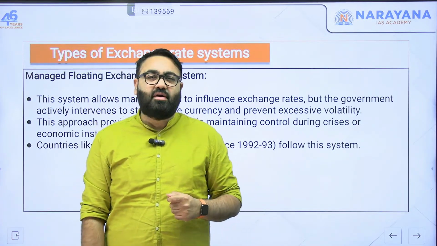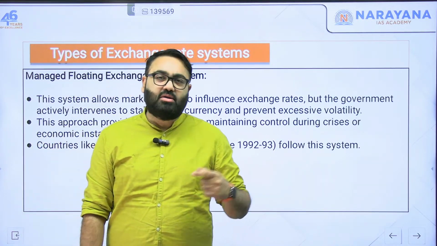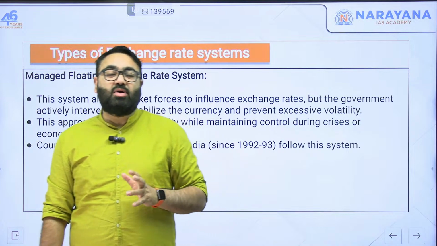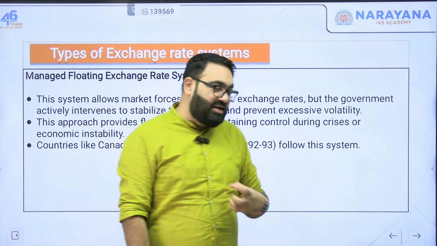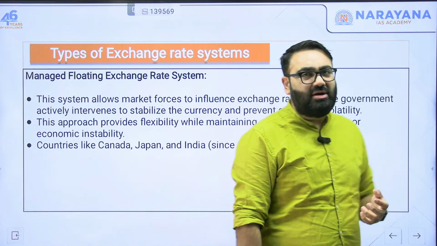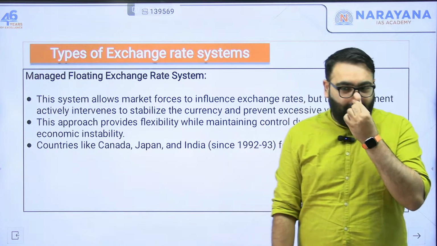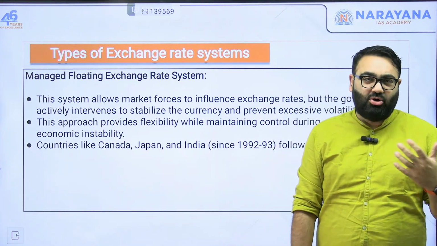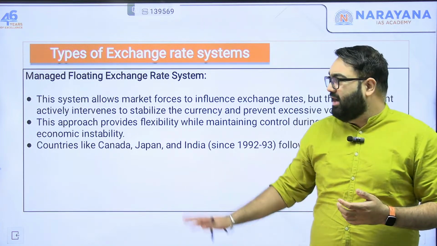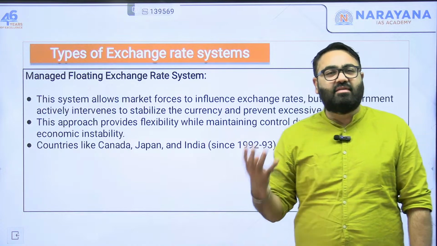However, if it is going beyond a certain level, the government or the Reserve Bank may try to intervene. Now, when the intervention happens, it is not happening by force. There are methods, and I will discuss that, through which they can influence the rate at which the value of the currency will be exchanged, but it is not a forced intervention. This is just trying to give a nudge.